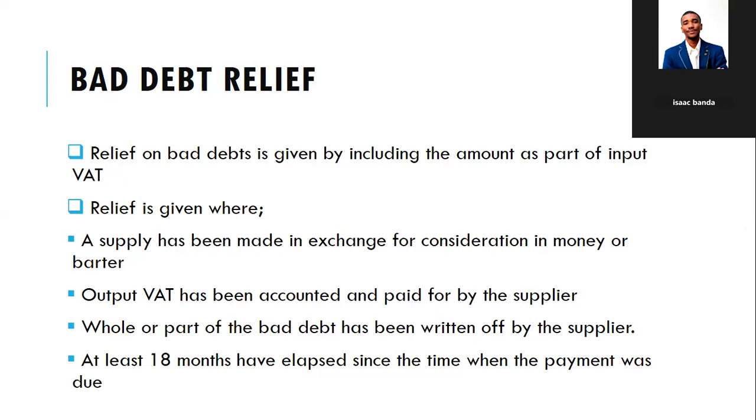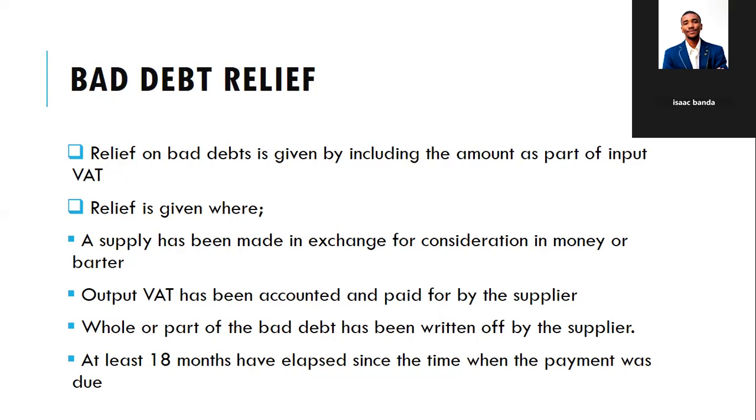So now, relief is given where a supply has been made in exchange for consideration in the form of money or barter. That's the first condition. Then two, the output VAT has been accounted and paid for by the supplier.